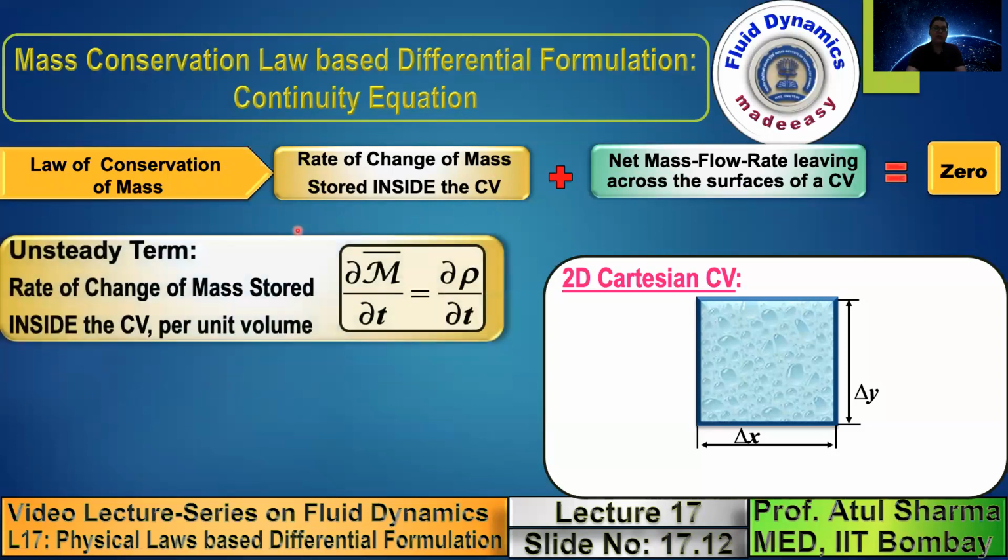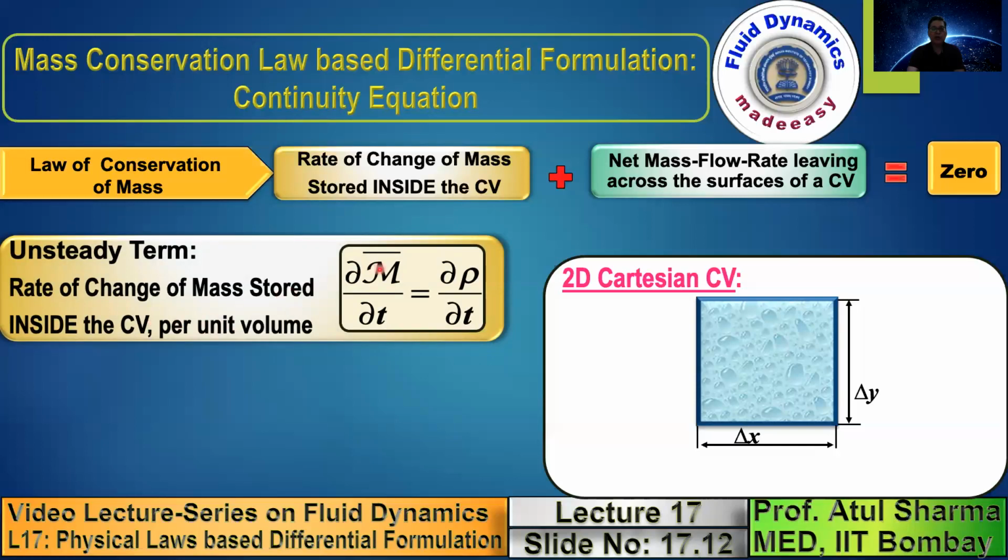Let us take the first term, which is called the unsteady term, the rate of change of mass stored inside the control volume. Always note that the various terms of the differential equations derived in this topic represent the conservation law per unit volume. So although the statement is rate of change of mass stored inside the control volume, when we express it as a differential term, this is per unit volume.